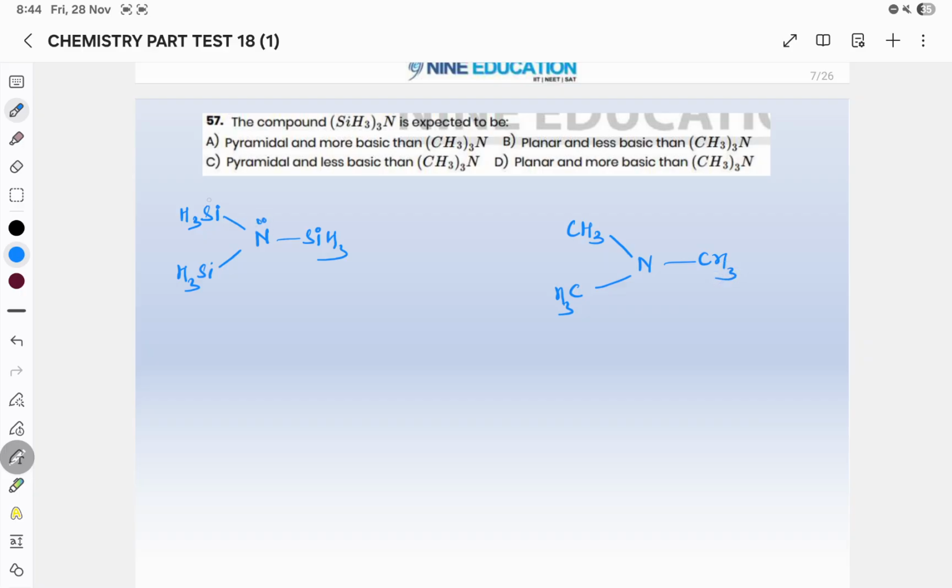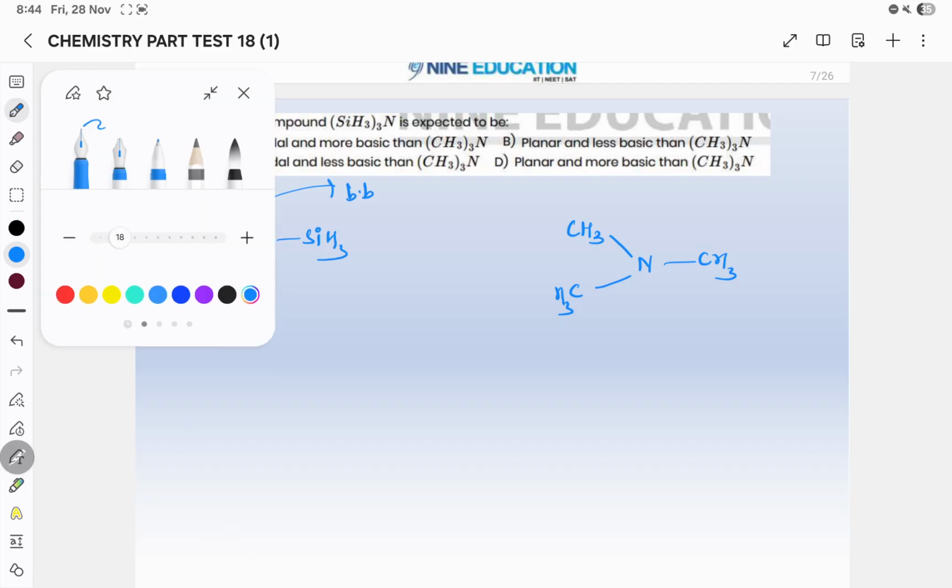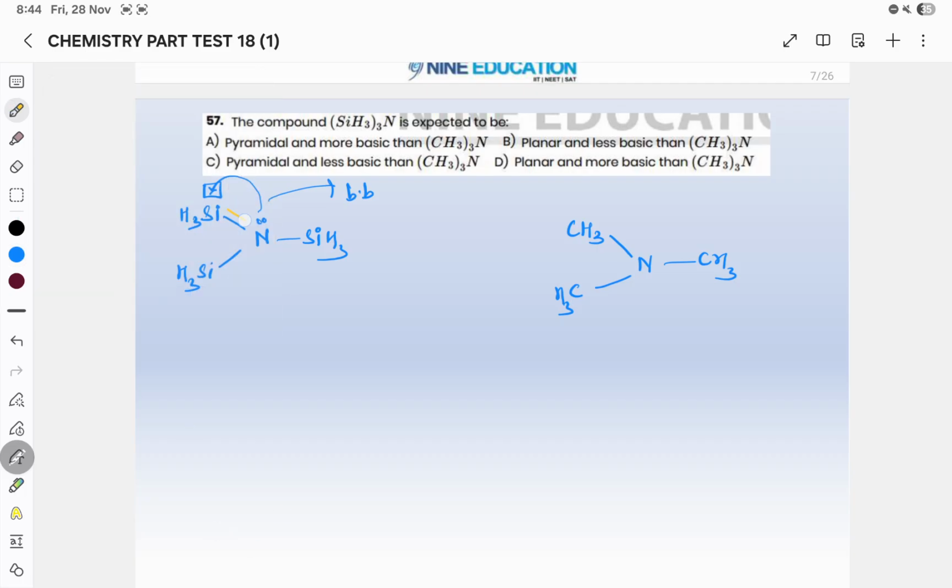Your silicon has a vacant d orbital. In this vacant orbital, this lone pair will go. This is due to back bonding, so due to back bonding, pi bond formation will take place. If you are going to tell about the hybridization, for nitrogen the hybridization will be sp2, because hybridization is the sum of sigma bonds and lone pairs. This lone pair is involved in bond formation, and the pi bond is not counted in hybridization. So how many sigma bonds? 3 sigma bonds, so sp2.